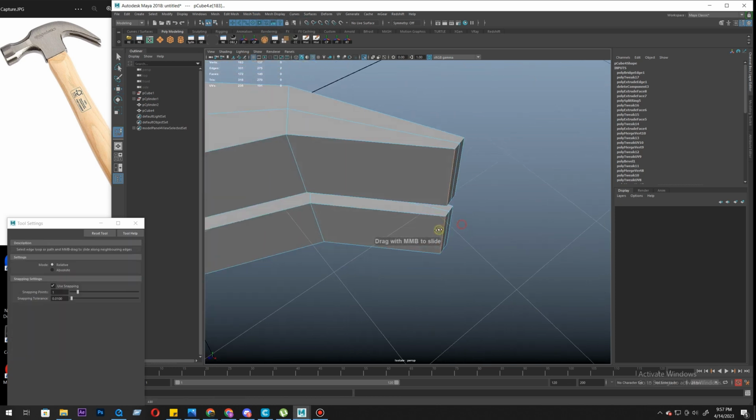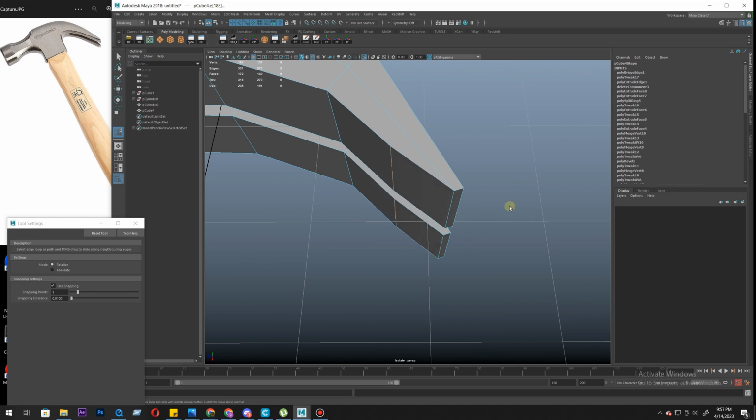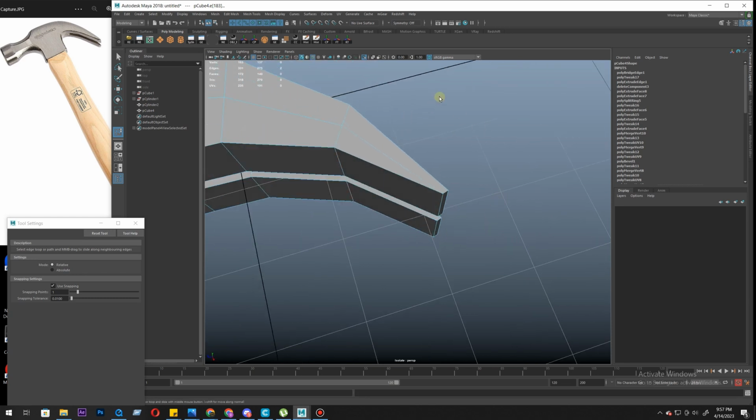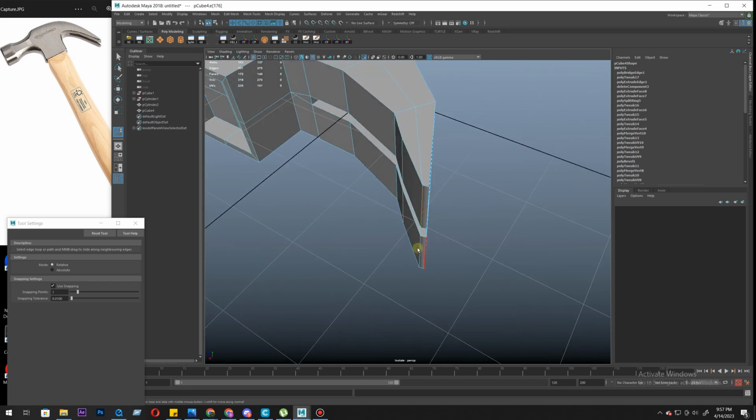Once you go to it, just middle mouse and slide. You see it's sliding through the loops, it's not going out. So all you need to do is go to the slide edge tool, middle mouse, and move your cursor left, right. So we need it sharper here, so I will just slide it down. I will select this and will also slide it.